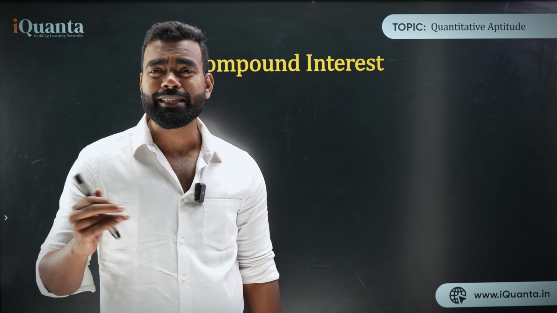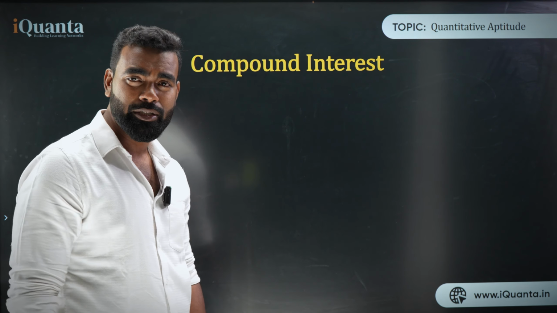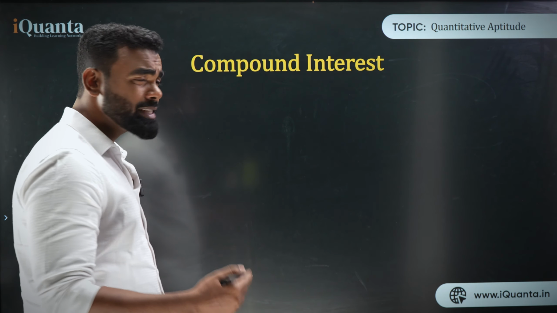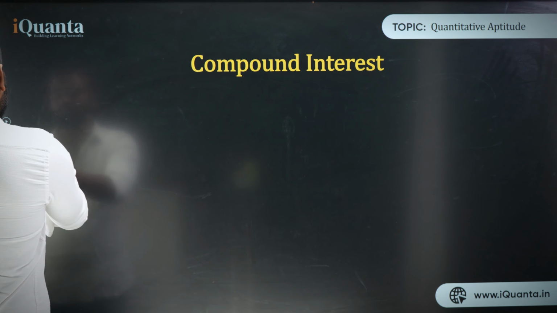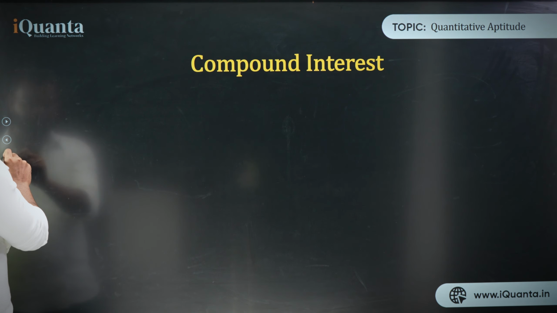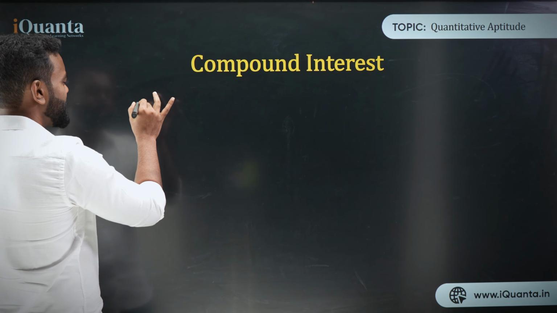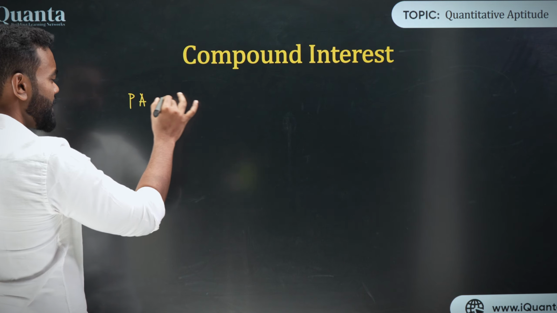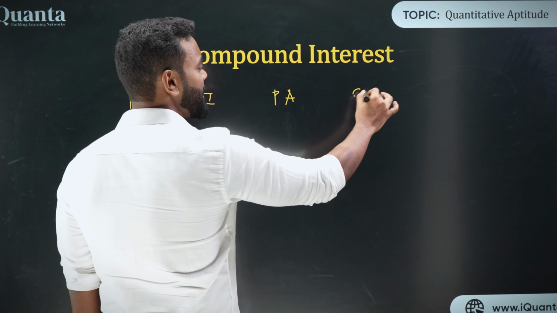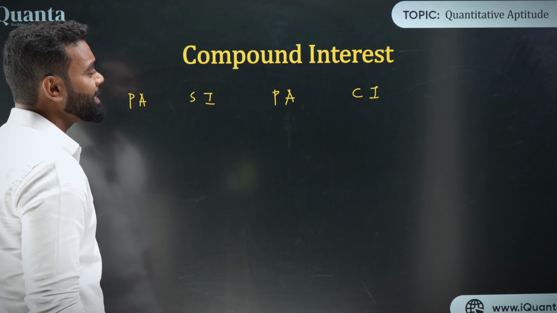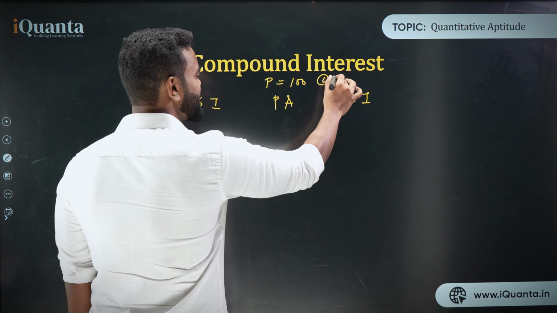First I will give you one example of how exactly we use compound interest and what factor of compound interest we are going to use here. The first thing you need to understand: let's say I'm defining the principal amount, let's say this is 100. So if the principal amount is 100, first I'm writing principal amount, this is SI, this is principal amount, this is CI. And I'll show you how it is changing with years. Think about principal amount as 100 and the rate is 10%.